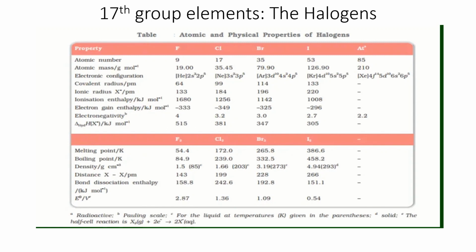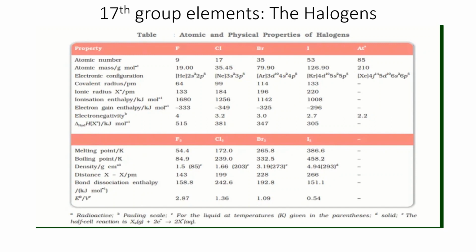Okay, ionization enthalpy. Halogens have the highest ionization enthalpy in the periodic table except inert gases. Even fluorine has the highest one, right? Highest ionization enthalpy in the periodic table except inert gases is found in fluorine. Helium and neon have higher ionization enthalpy than fluorine, and helium has the highest in the periodic table, right? Helium highest ionization enthalpy, then neon, then fluorine, then argon, then oxygen, right?